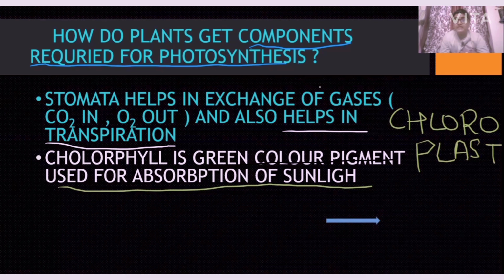Chlorophyll absorbs the sunlight, and this sunlight or solar energy is turned into chemical energy.